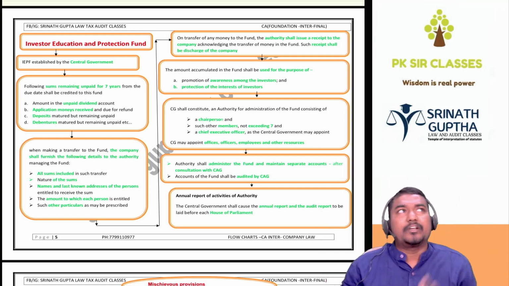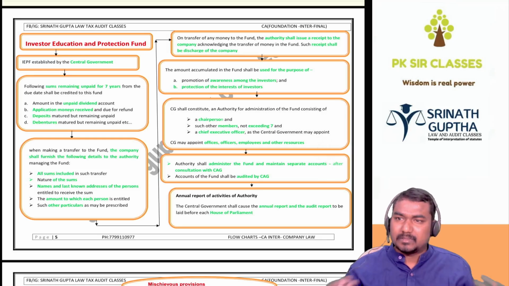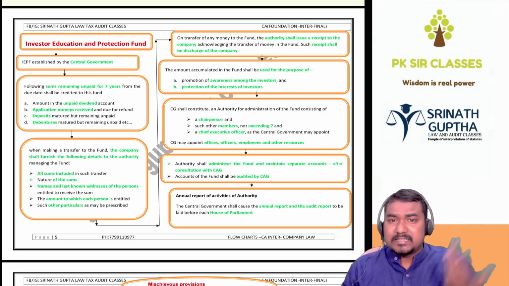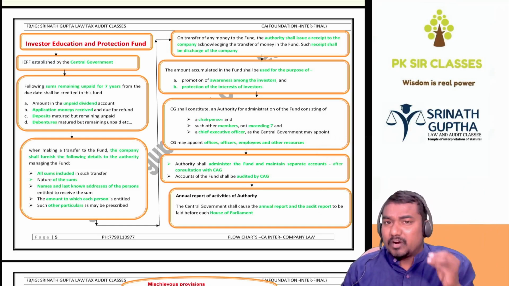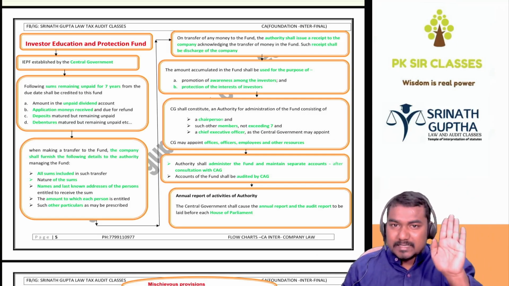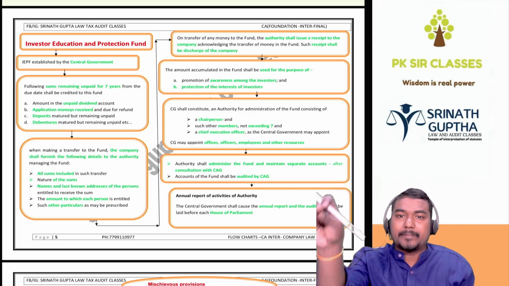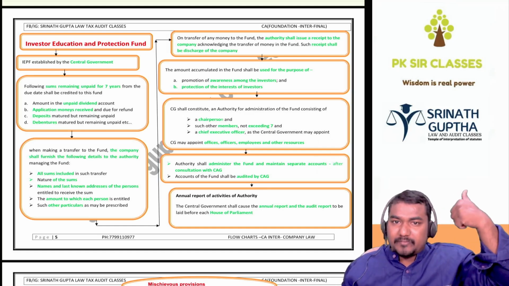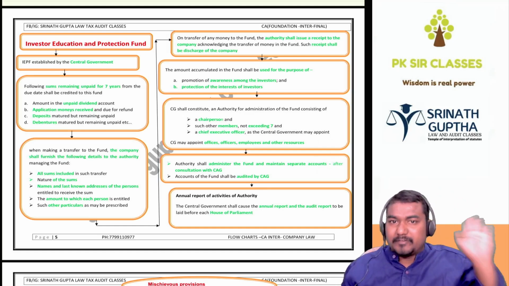Say you went to a temple. In the temple, you found a 500 rupee note. You ask everyone in the temple whether it belongs to them, but no one is claiming the 500 rupee note. So where do we have to keep it? In the hundi of the temple. In the same way, some amount is there in the company. That money does not belong to the company, and no one is claiming it either. So that amount is transferred to IEPF, the Investors Education Protection Fund. This account is maintained by the Government of India, so that money will be transferred to the Government of India only.